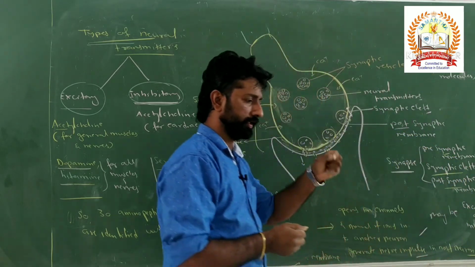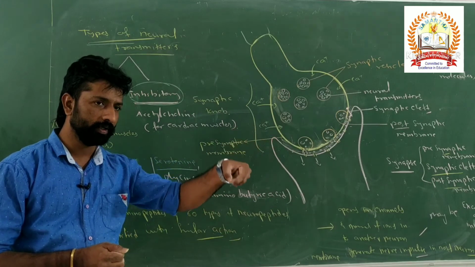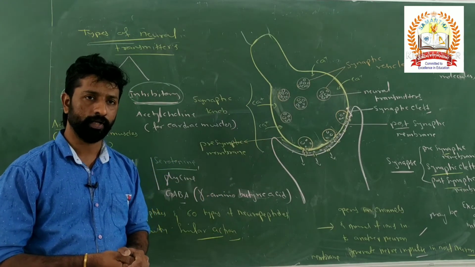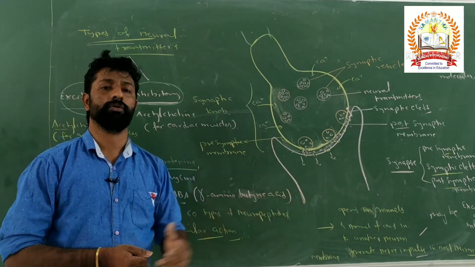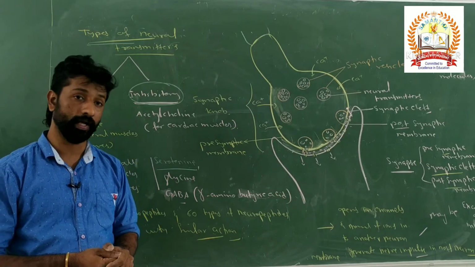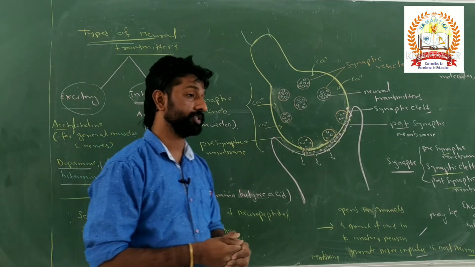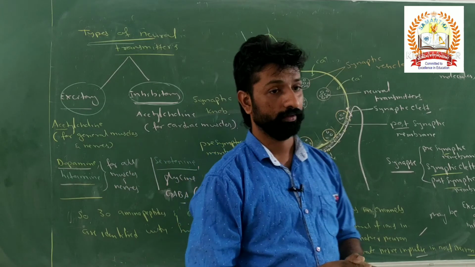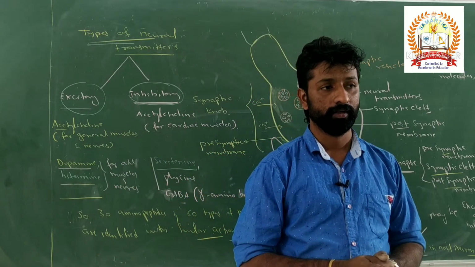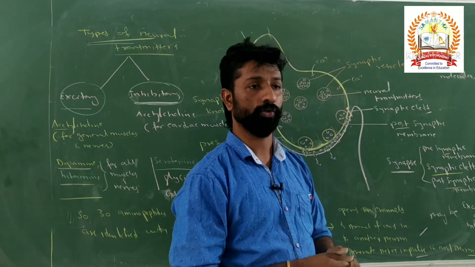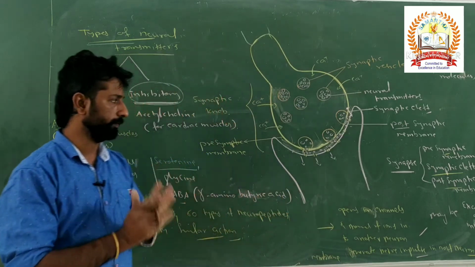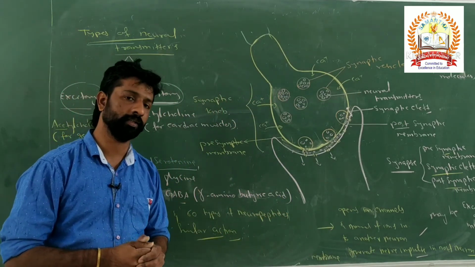if the contracted muscle has to undergo relaxation, the neural transmitter released into the neuromuscular junction, called acetylcholine, must be broken down into acetate and choline, and that is carried out by an enzyme called cholinesterase.